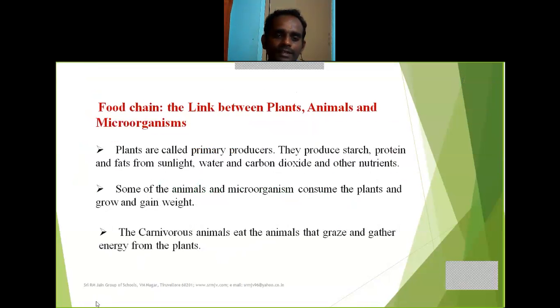Okay, the next, food chain, the link between plants, animals, and microorganisms. Plants are called primary producers. Why? They prepare their own food, so they are called producers. They produce starch, protein, and fats from sunlight, water, carbon dioxide and other nutrients. Some animals and microorganisms consume the plants and grow and finally gain weight. The carnivorous animals, the flesh eating animals, eat the animals that eat grass and gather energy from the plants.